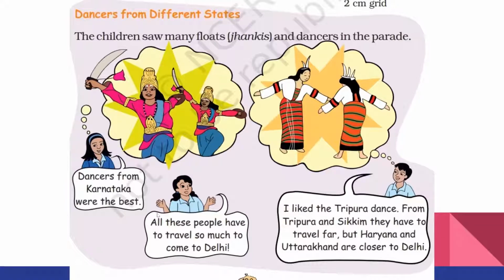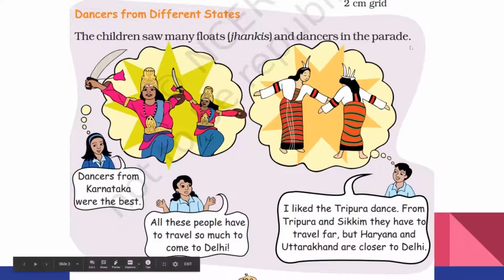That is, people from different states come to Delhi on Republic Day to perform in the parade. So they have to travel a lot to reach Delhi from different parts of the country. Another boy says, I liked the Tripura dance.